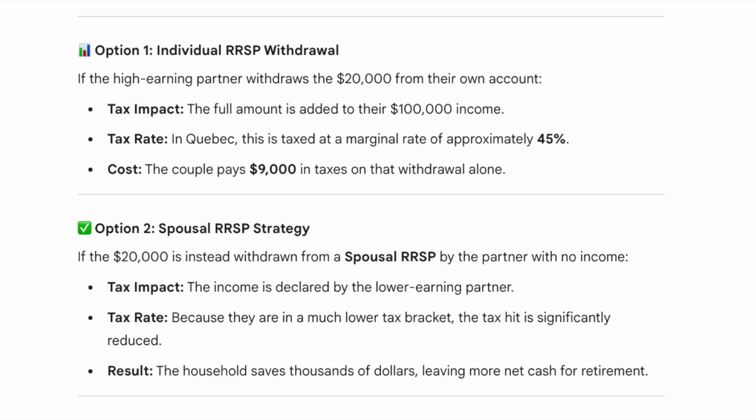However, if that $20,000 had instead been contributed to a spousal RRSP and is withdrawn by the partner with no other income, that partner can declare that withdrawal as income on their tax return. Seeing as the withdrawal was strategically shifted to the spouse in the lower tax bracket, the household's total tax bill for that year is reduced, thereby increasing the net amount of money available for the couple's retirement needs.